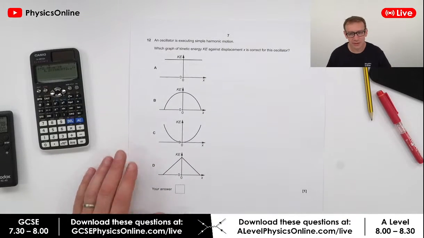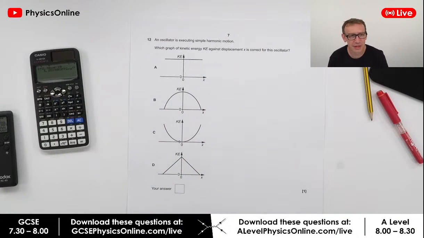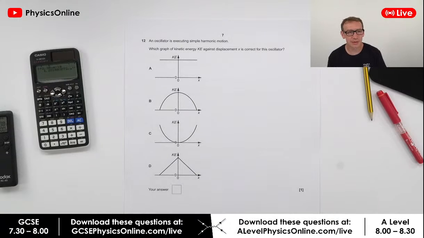Okay, everybody can do this one. This is an easier one. There's no maths involved. An oscillator is executing simple harmonic motion. Which graph of kinetic energy against displacement is correct for this oscillator?